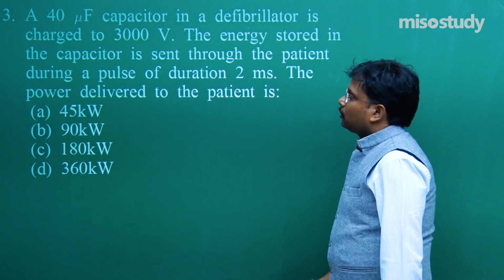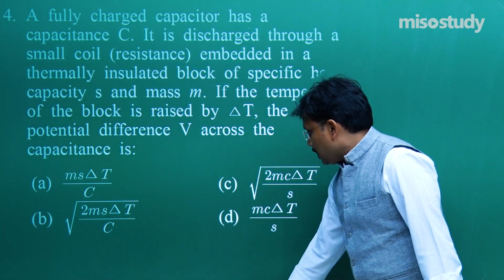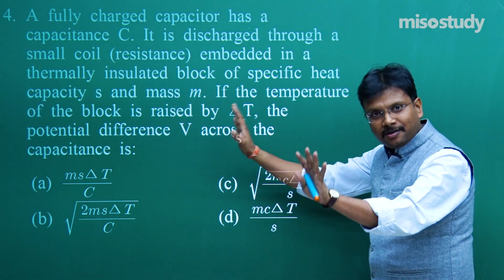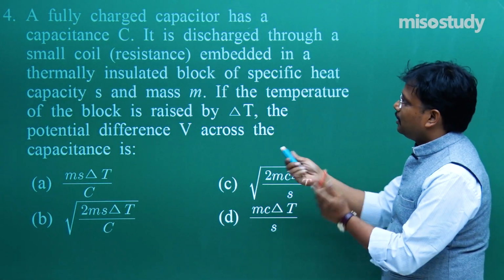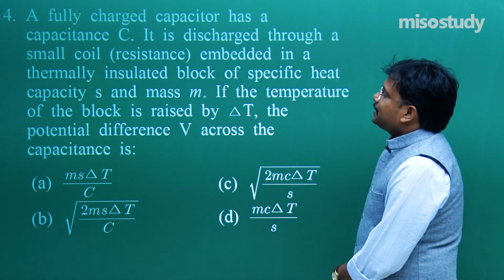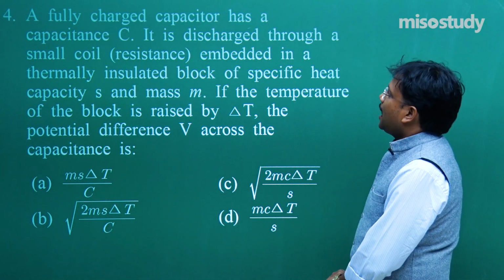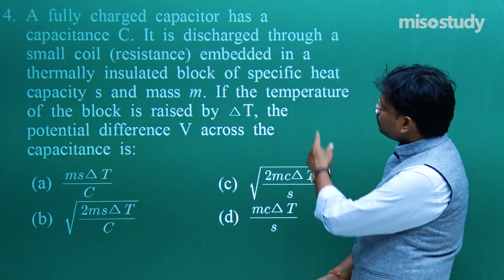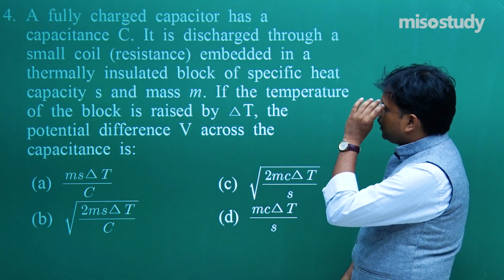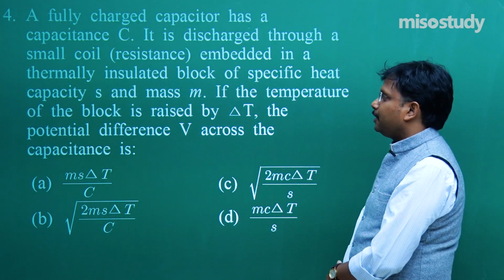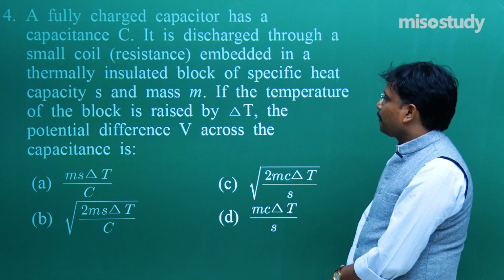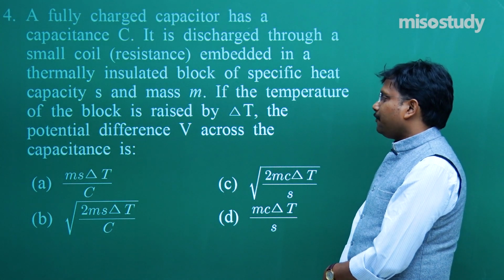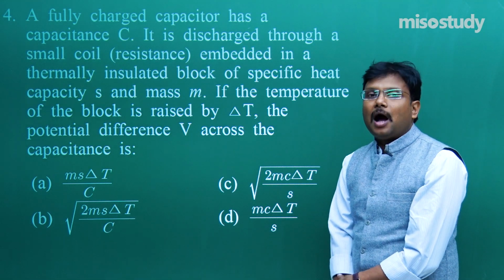So now let's move to question number 4. Don't get confused by the big size of the question. This is a very simple question. Fine. Listen carefully. A charged capacitor has capacitance C. It is discharged through a small coil or a resistance embedded in a thermally insulated block of specific heat capacity S and mass M. If the temperature of the block is raised by delta T, the potential difference V across the capacitance is how much?